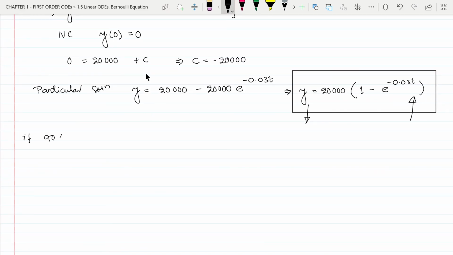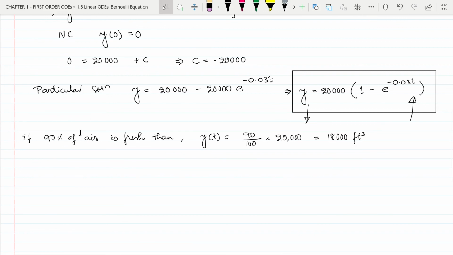So if 90% of air is fresh, then y of t will be equal to 90 by 100 or 0.9 multiplied by 20,000, which is equal to 18,000 feet cube. So 90% of air is fresh means 18,000 feet cube of air inside the room is now fresh.